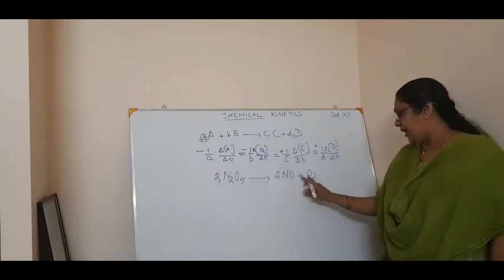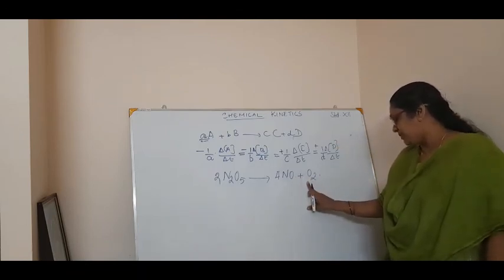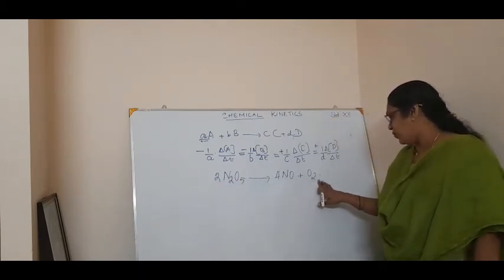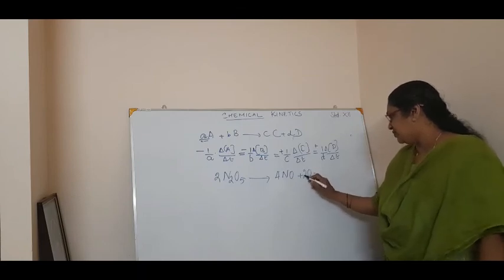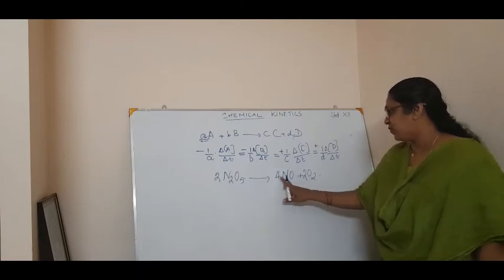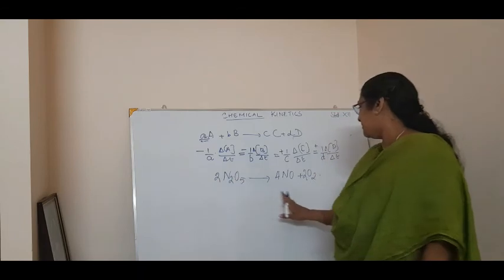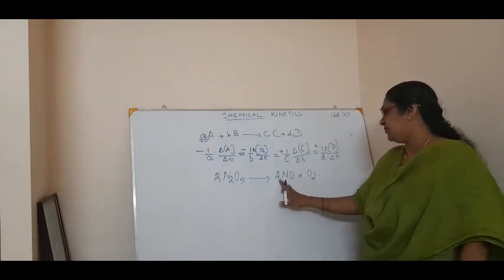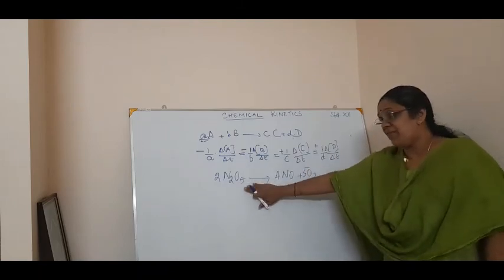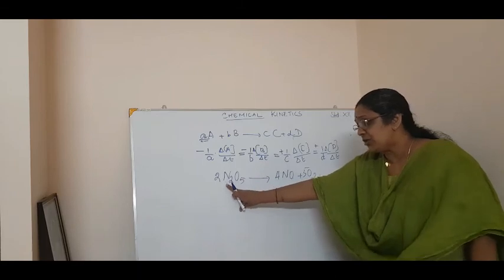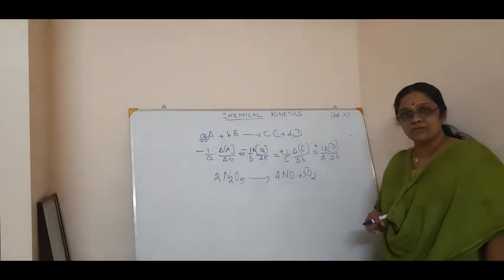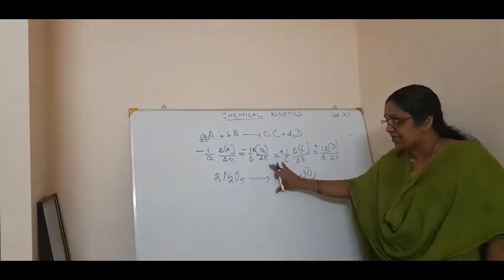Okay, let me check the balance: 5 twos are 10, then 4 into... So this is a well-balanced equation for the decomposition of N2O5 giving nitric oxide NO and oxygen O2. So how will you write the rate of reaction for this reaction?